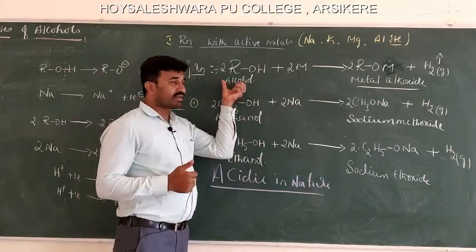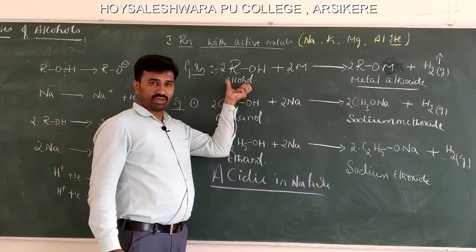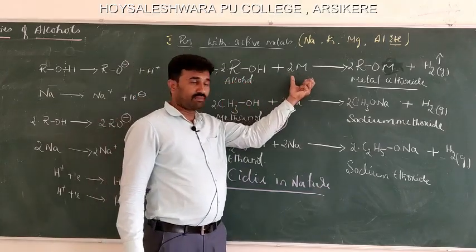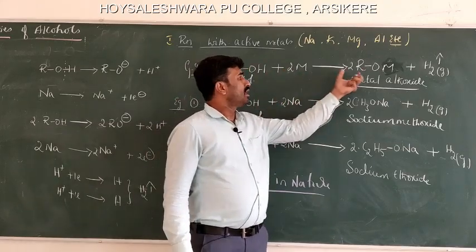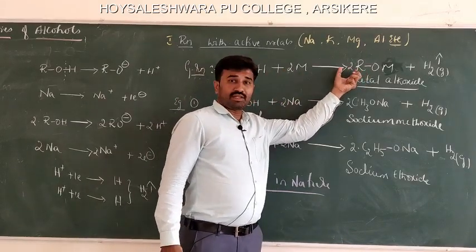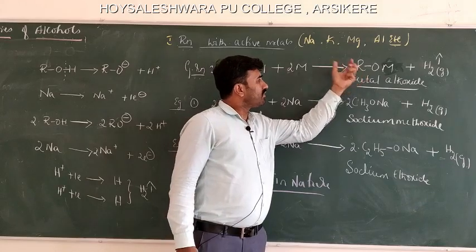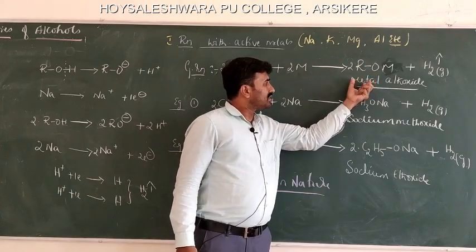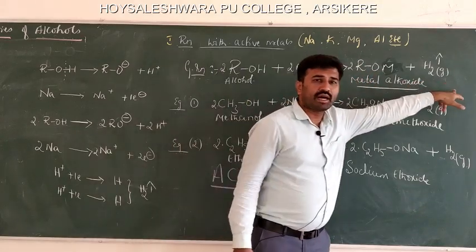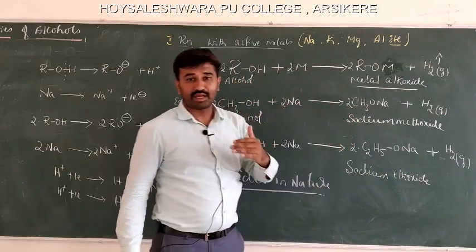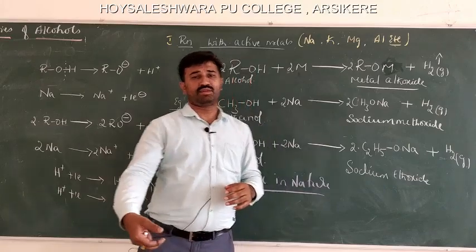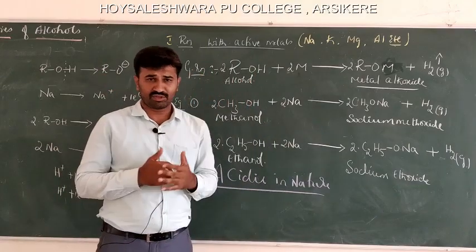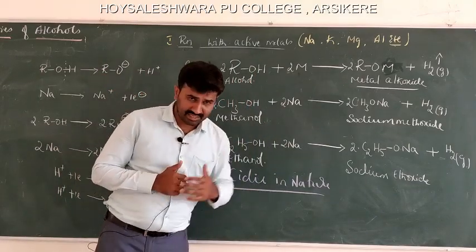See, this is a general reaction. This is alcohol and this is an active metal. It may be monovalent or divalent, or even trivalent. So, here it forms the metal alkoxide, liberating hydrogen gas. Let us see how this reaction takes place. The mechanism is not required from an exam point of view, but is just to understand how the reaction takes place.